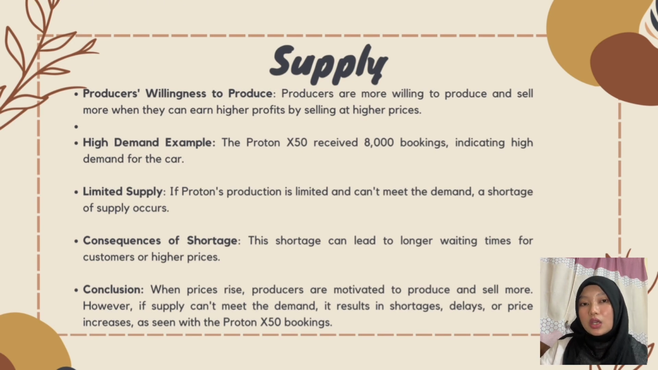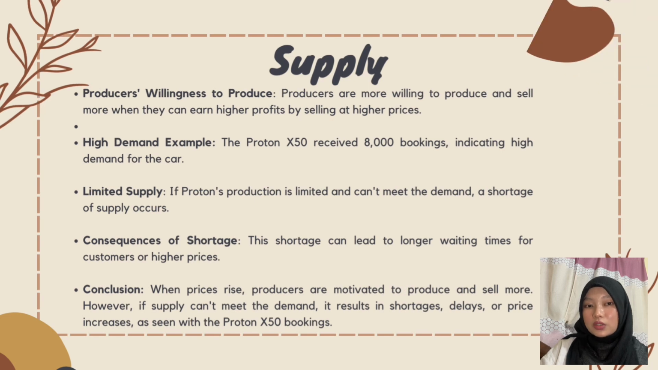For example, although Proton received 8,000 bookings for the X50, its production limitation could result in a shortage of supply. This may lead to longer waiting times for customers or even higher prices. Thus, supply plays a vital role in meeting demand, and any imbalance can significantly affect the market condition.